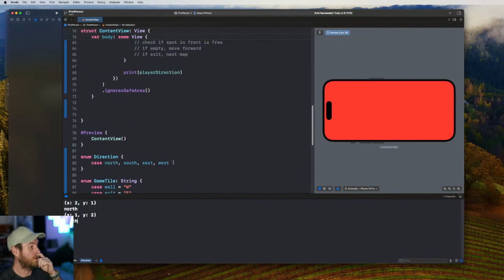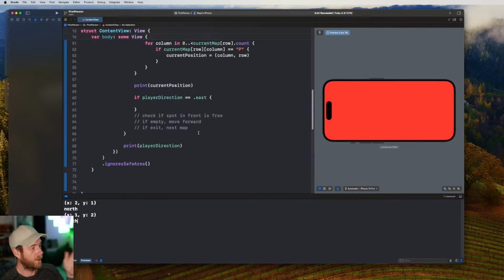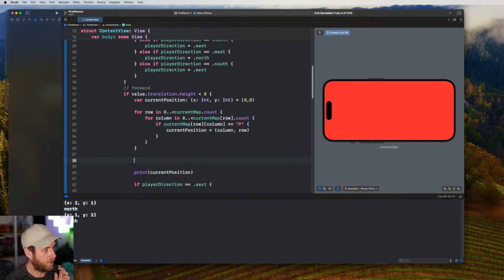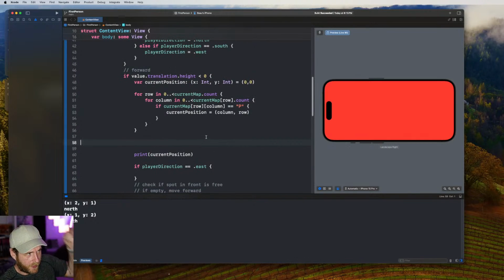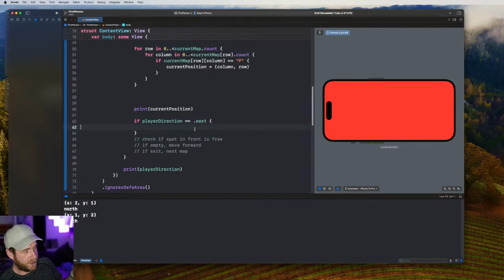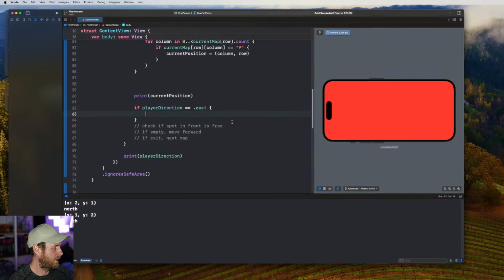We've got the coordinates of the user's location. So what we need to do now is we've got the direction and we've got their coordinates. At this point, we need to check if there's a spot in front of them that is free. And in order to do that, if the player direction, if they're facing east, which is to the right, we need to add +1 to the row value of where they are. I will write a function a little bit later that makes this a little bit easier, because there is a trick of navigating a grid, which I did put in my book, but I don't remember how I did it. I'll check that for the next one.